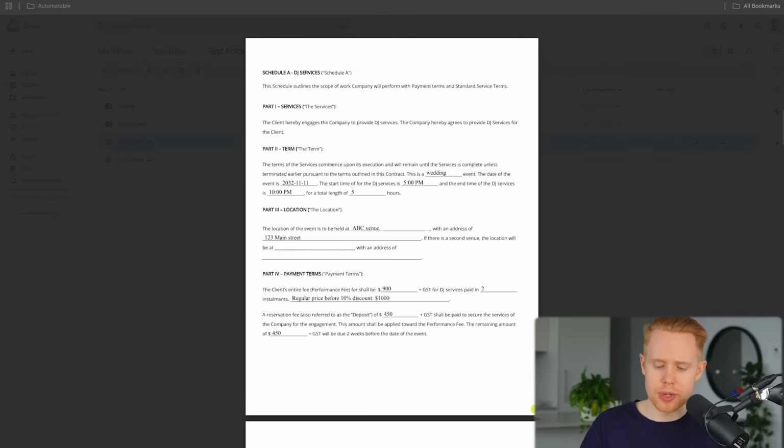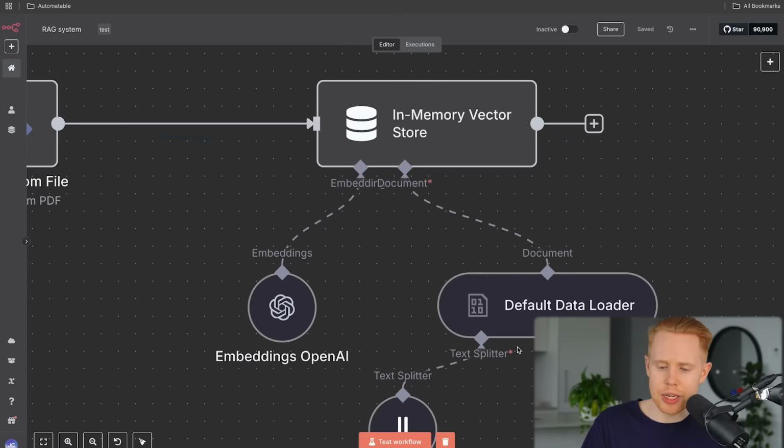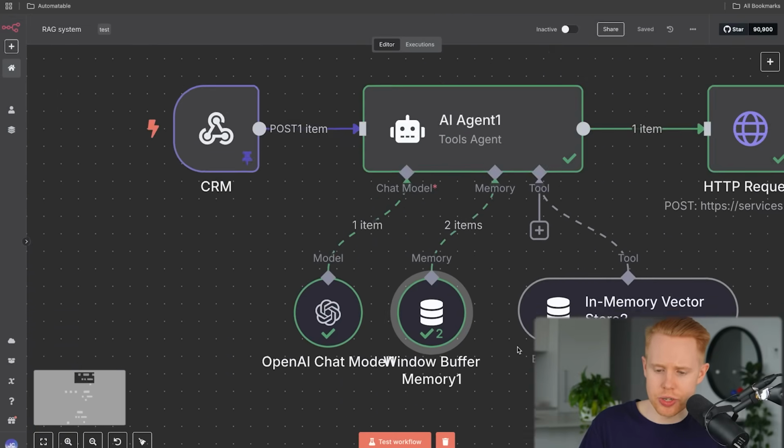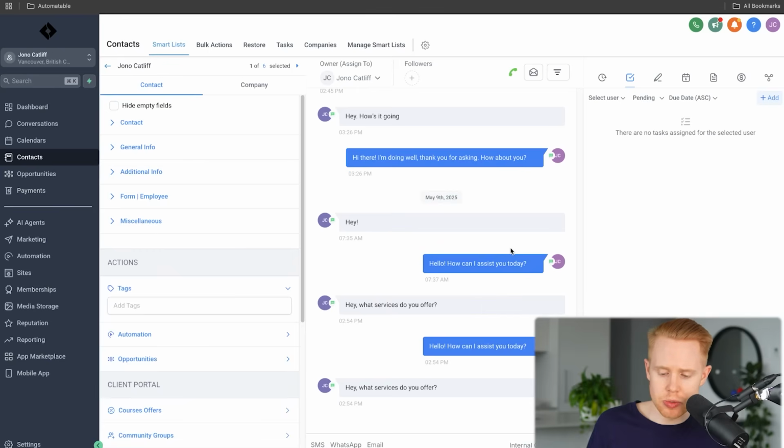Everything about your company can be listed here. Anything that you'd at least want to train an employee on, and then it can recall this information so that we can communicate back and forth with our clients, such as in our CRM. So for instance, if I, as a mock client here, sent in a text message, which we'll see coming in real time, saying, hey, what services do you offer?